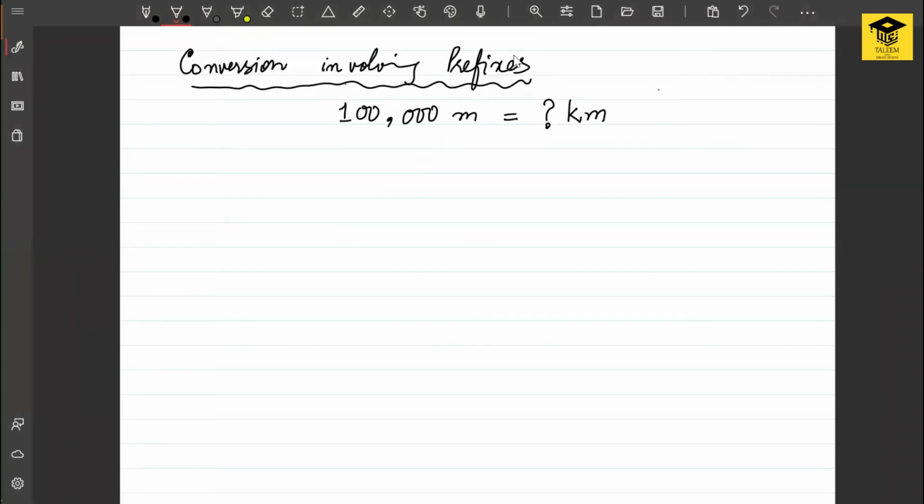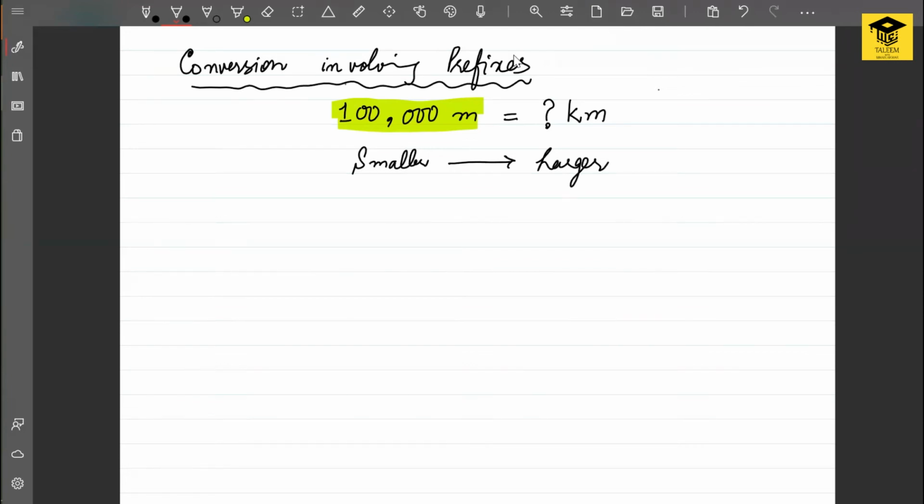So this is a conversion that we need to learn, how these prefixes can be used, and the number being used is converted into some other number. So the rule for this conversion is, if you are converting a smaller unit into a larger or bigger unit, you always divide the given number.